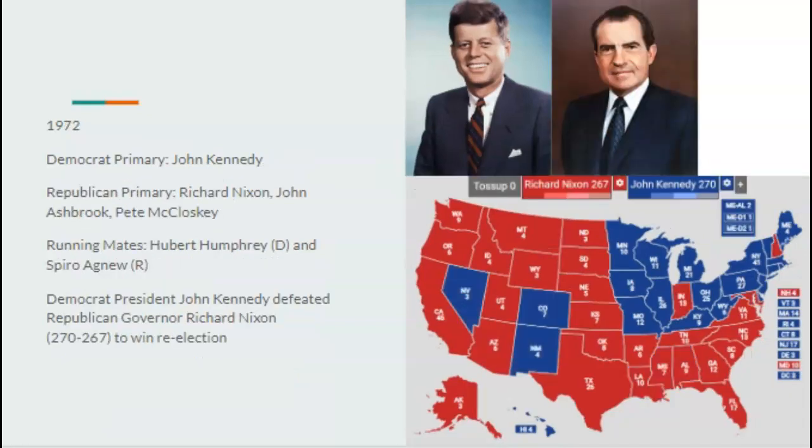Anyway. Going on to 1972, Kennedy, very controversial president, universal health care passed, pulled out of Vietnam. Just pretty even approval ratings. It's just all over the place. And he'd be running against the governor of California, Richard Nixon. And it'd be a very close election, just like 1960 in our timeline. However, it's happening 12 years later. And Kennedy would narrowly defeat Richard Nixon, 270 to 267, just barely pulling ahead.